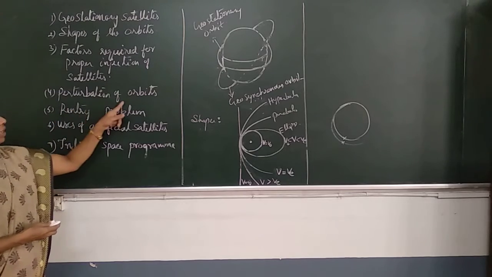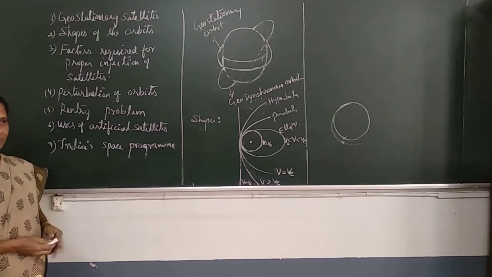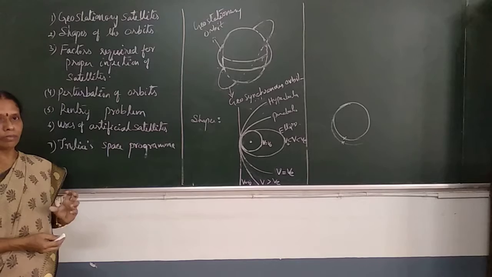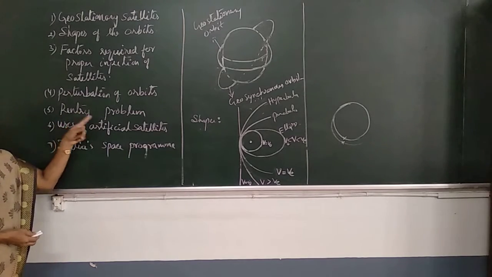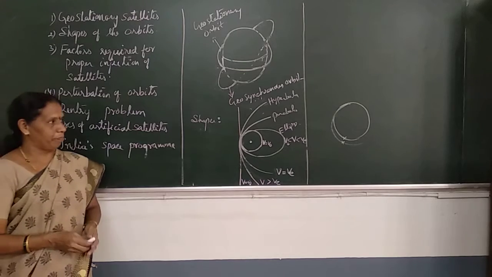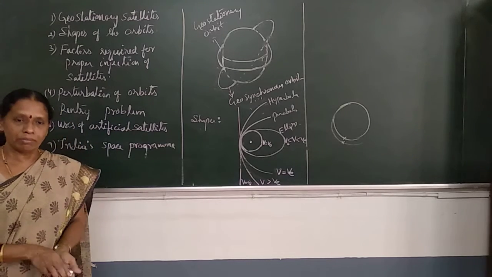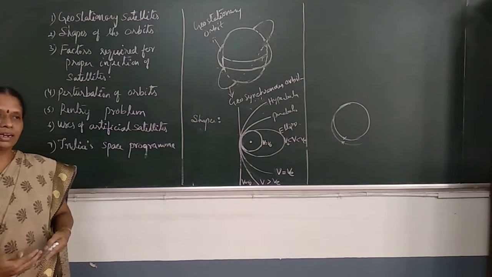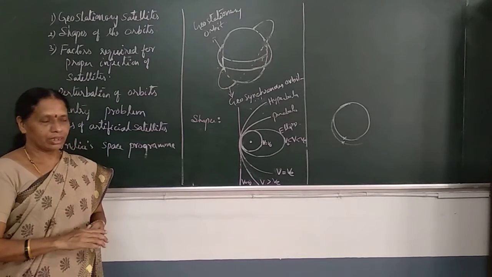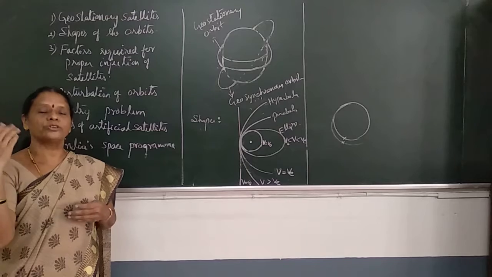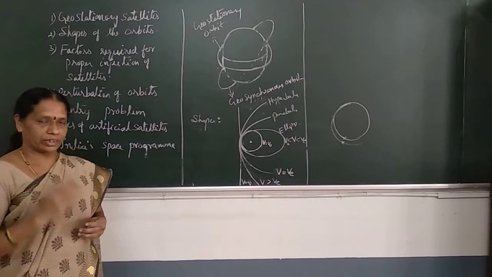This is nothing but the perturbation of orbits, the change in the actual orbit of the satellite due to these three factors. The fifth one is the re-entry problem. This re-entry problem is related with the entry of the satellite back to Earth. The satellite is launched into space using the rocket.